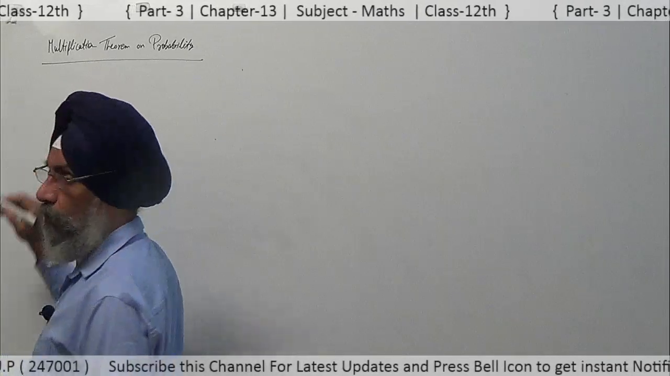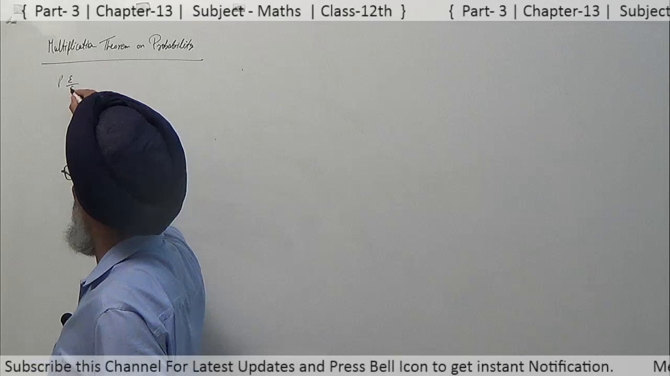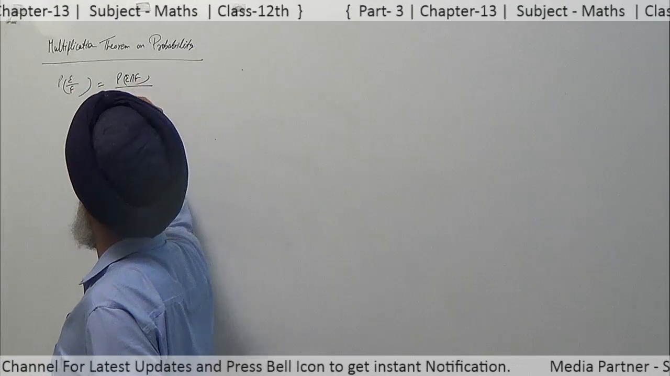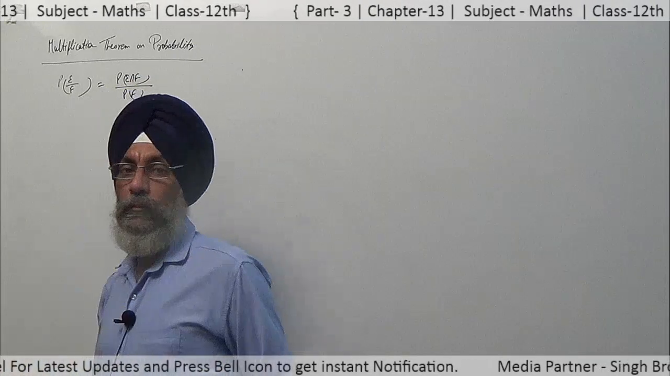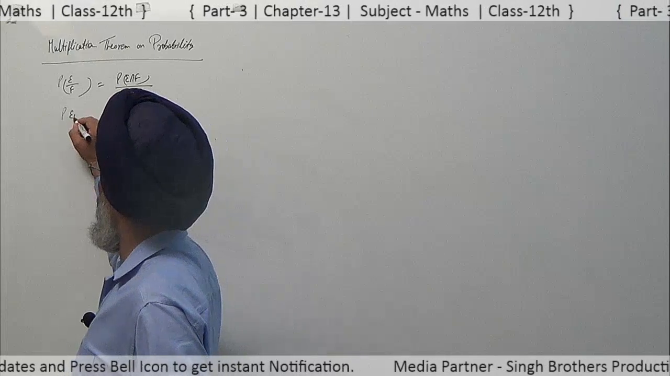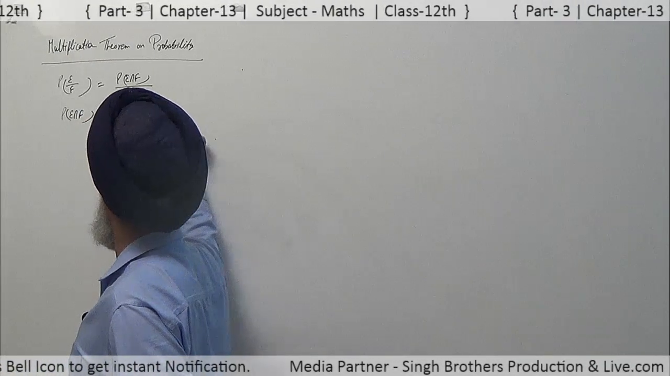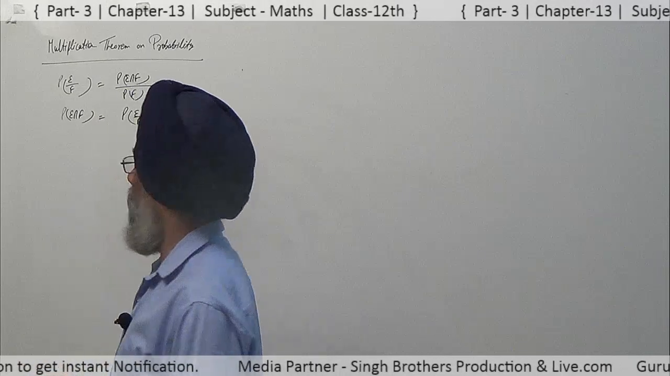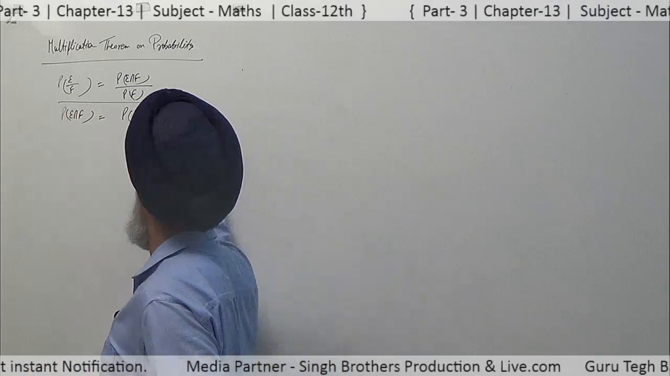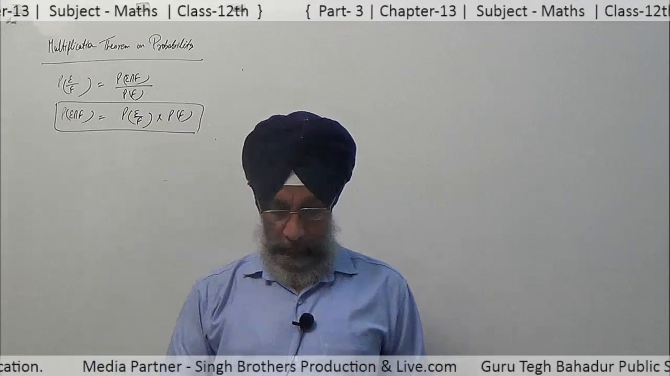Now let E and F be two events, and if E occurs before F, then probability of E upon F is equal to probability of E intersection F upon probability of F. We have learned this in conditional probability. Now probability of E intersection F is given by probability of E upon F into probability of F. That is the multiplication theorem. How do we apply it? Let us see with the help of example number 8.